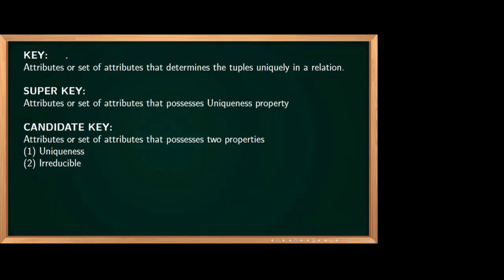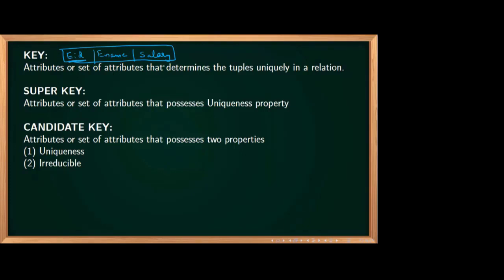Now you see, in a normal table we will have employee ID, employee name, salary, etc. Assume that only 3 attributes are there here: employee ID, employee name, salary. Now I am saying that employee ID is a key. What is the meaning of that?